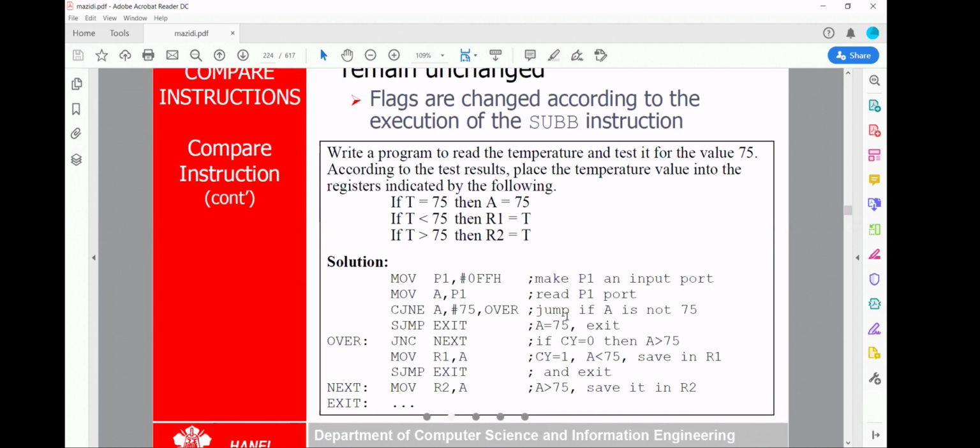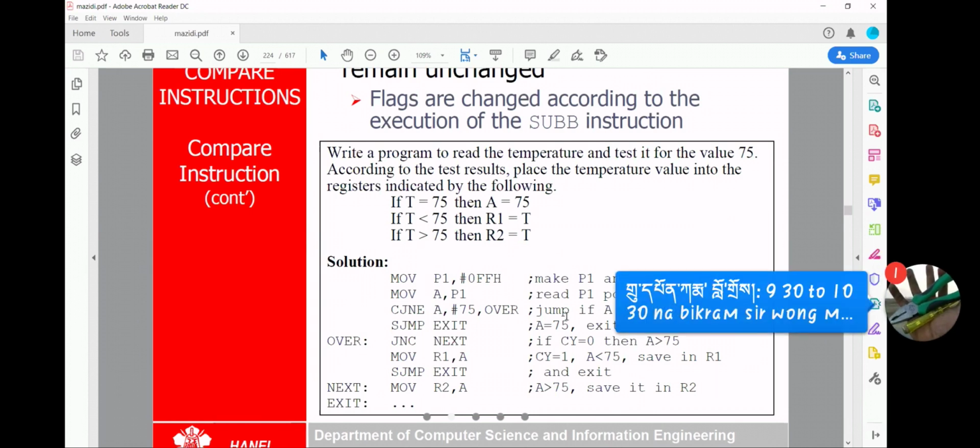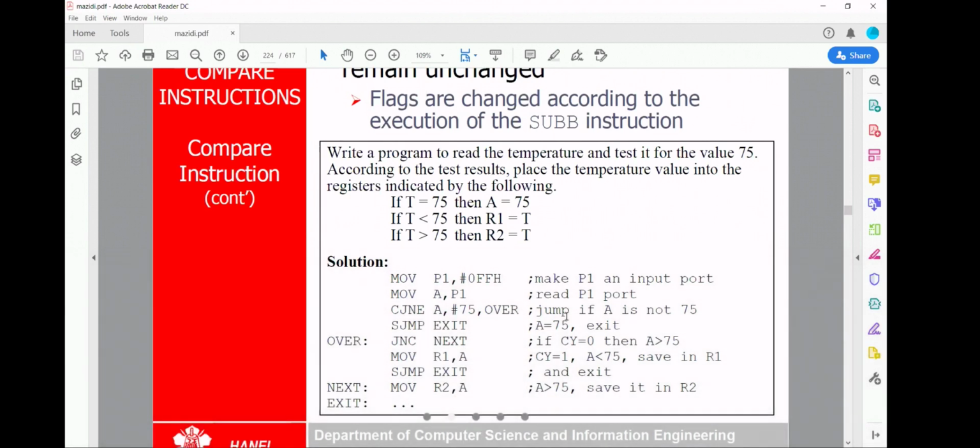Write a program to read the temperature and test it for the value 75. According to the test result, place the temperature value into the register indicated by the following. For example, you have one temperature sensor, and you have kept that temperature sensor somewhere outside to check the temperature.